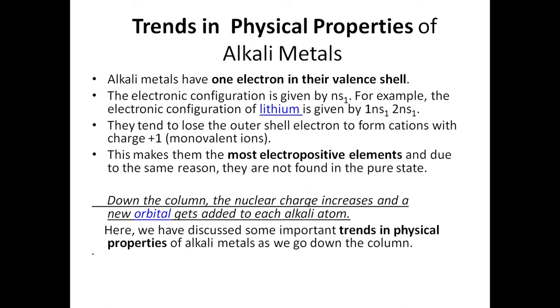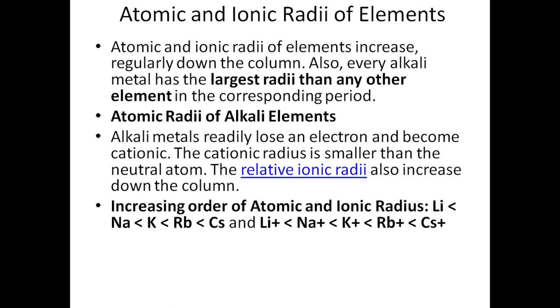Down the column, the nuclear charge increases and a new orbital gets added to each alkali atom, so the atomic size increases. This gives important trends in their physical properties as we go down the column.